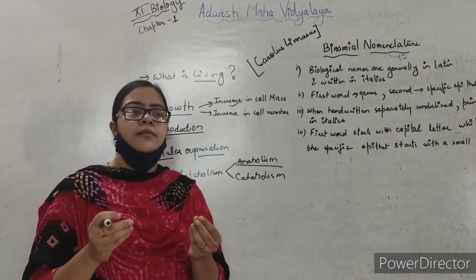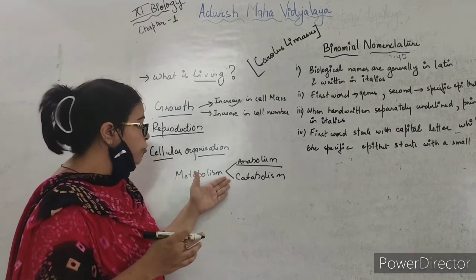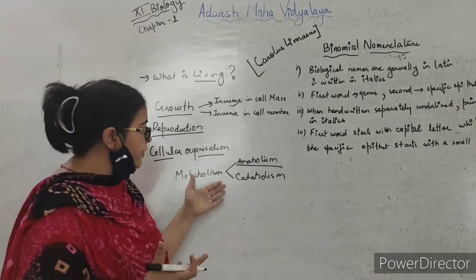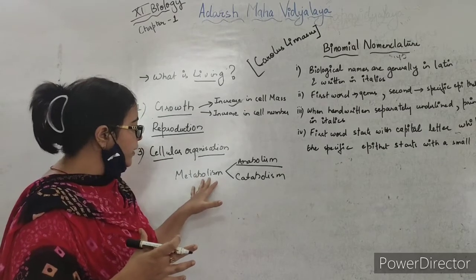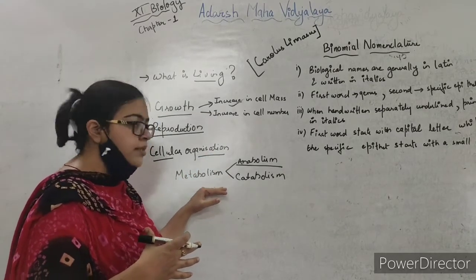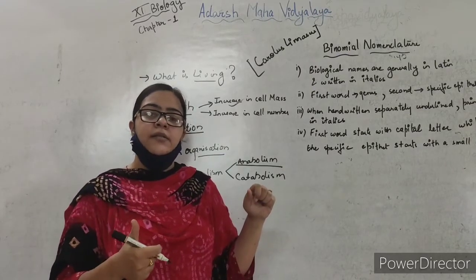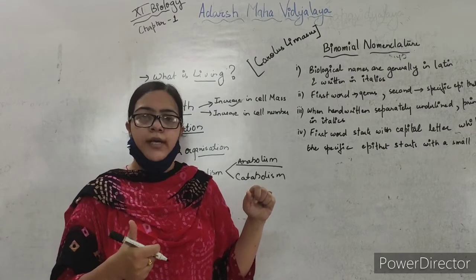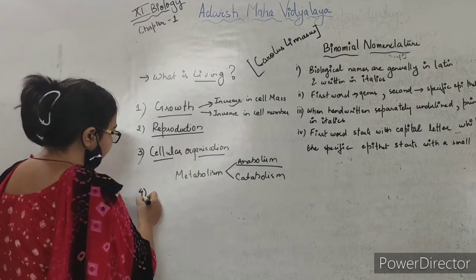A living organism needs these activities to maintain the living state of that body. So here we can say that cellular organization or metabolism is a defining characteristic for a living organism.